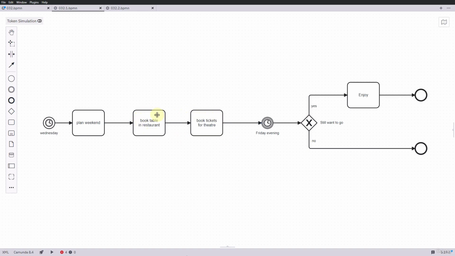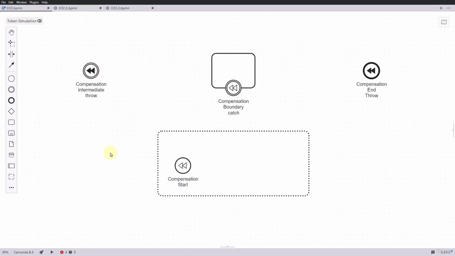And this is where another BPMN event comes into play, the compensation event. A compensation event is a special event that is used to compensate or undo a previously executed activity when certain conditions are met. It is particularly useful in business processes where actions need to be undone or corrected under certain circumstances. Another example is an order process.